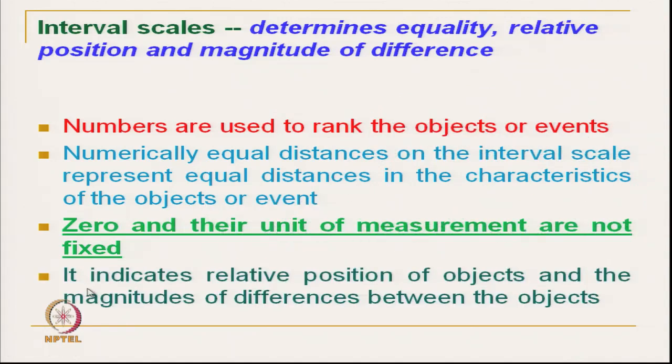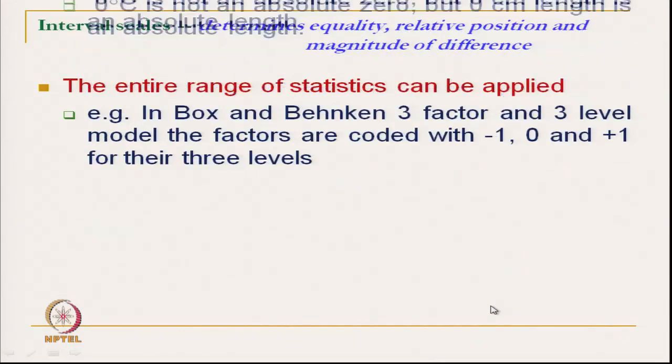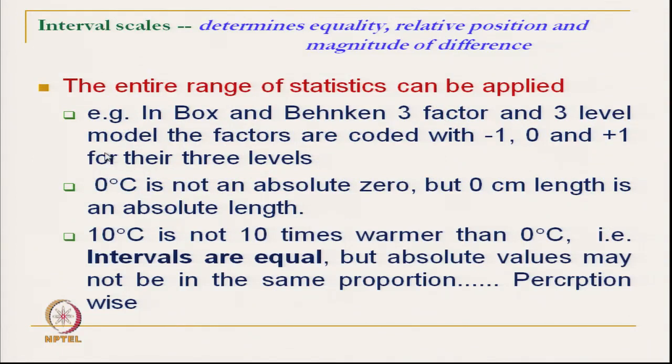It indicates the relative position of the object and the magnitude of difference between the objects. The most common example is the box and blanket technique, which we use with 3 factors and 3 levels.